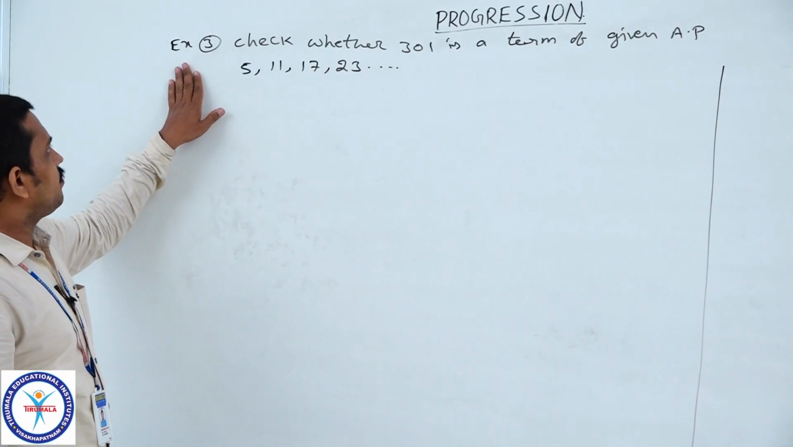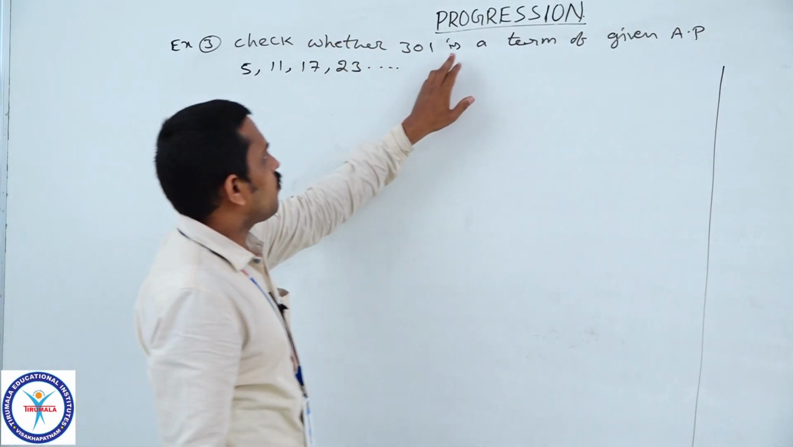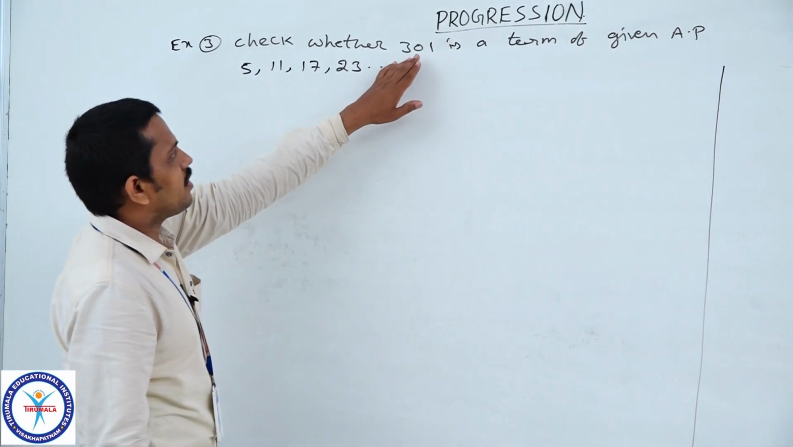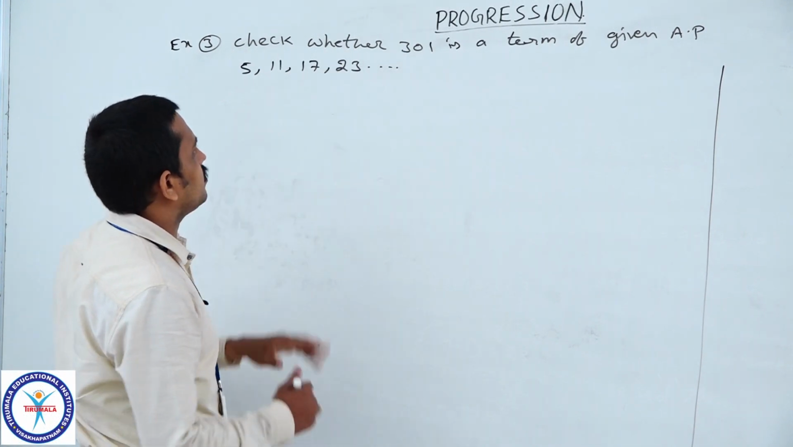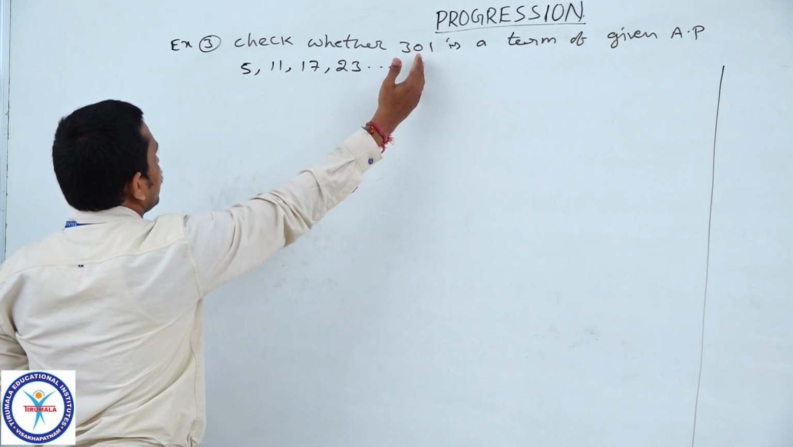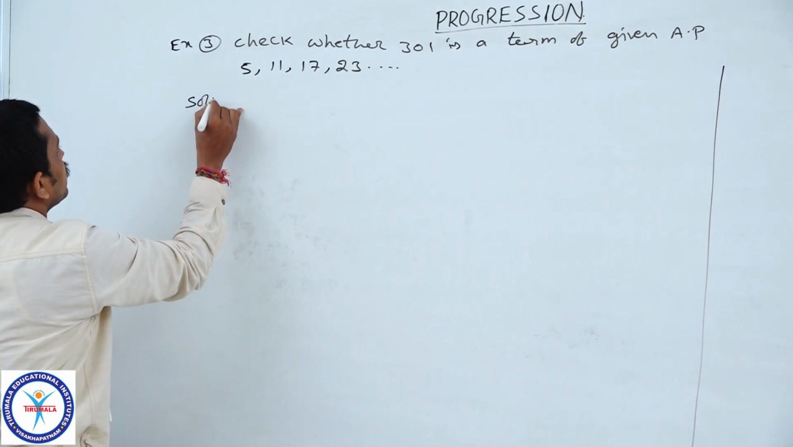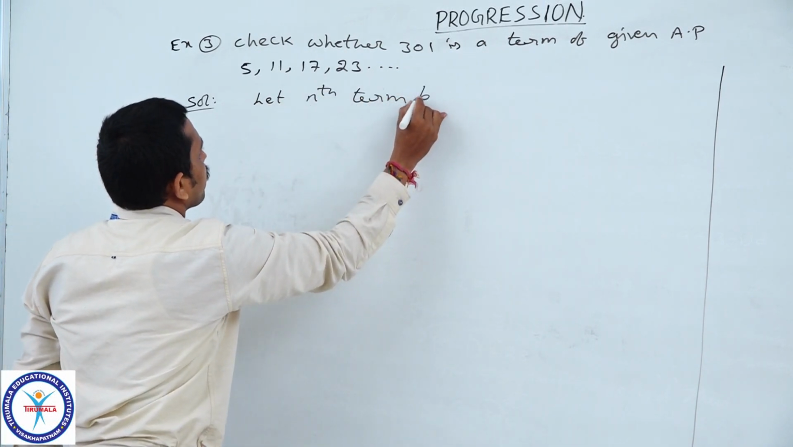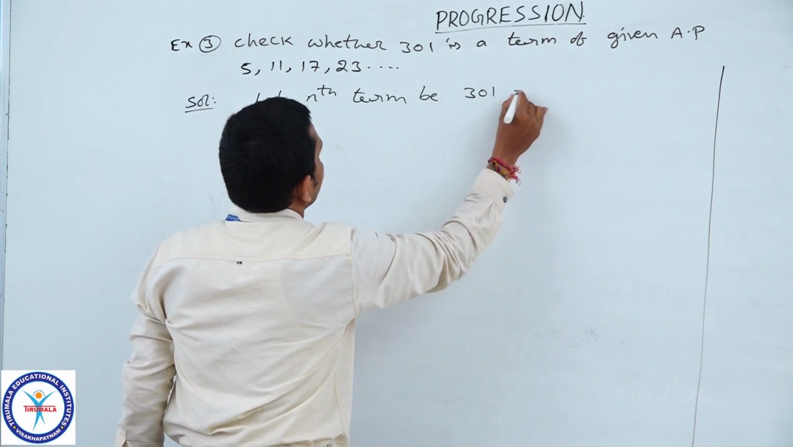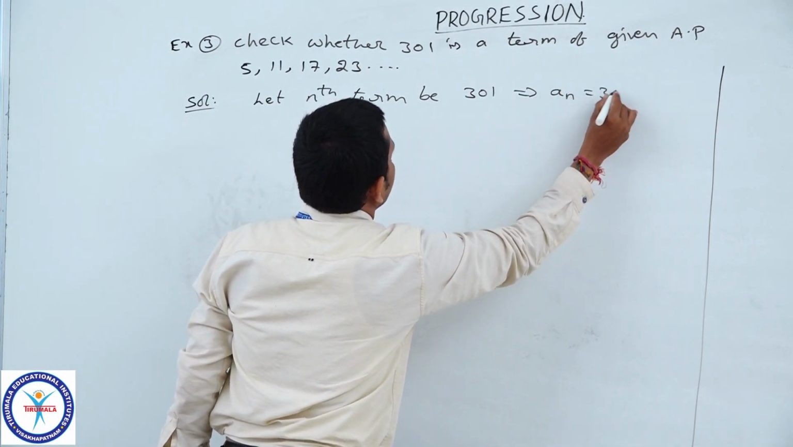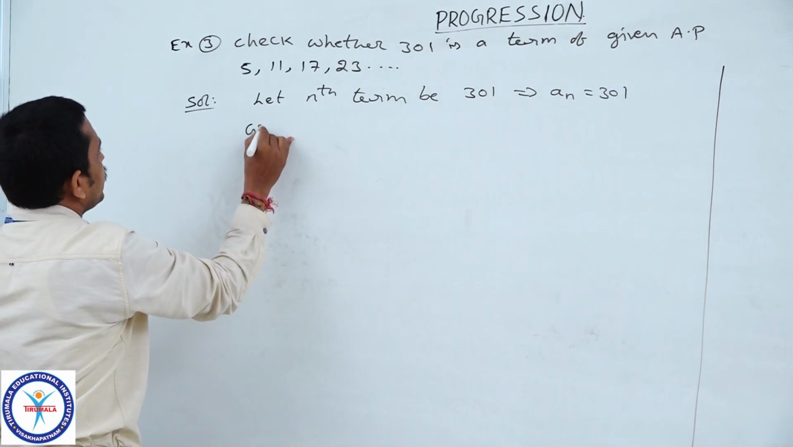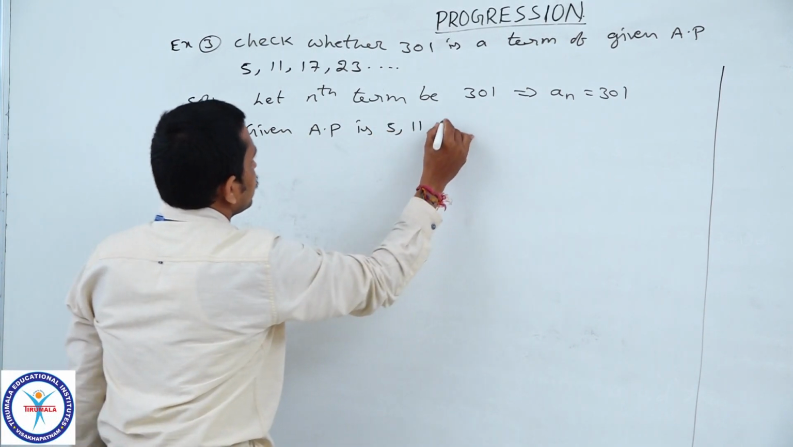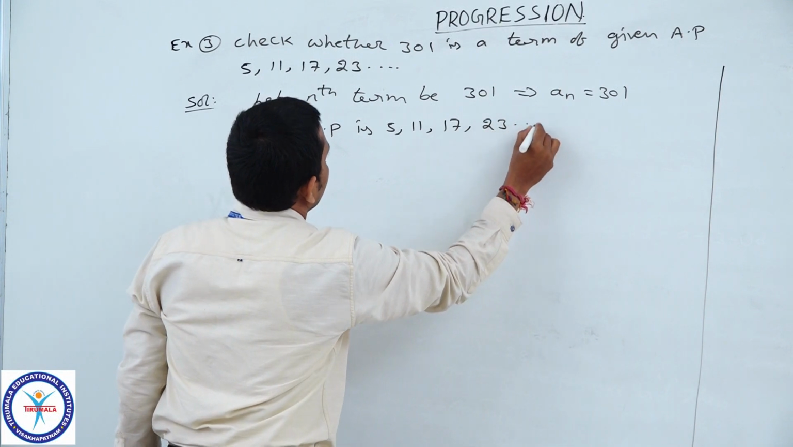Now we will see example 3. Here, check whether 301 is a term of the given AP. It means we have to check whether 301 exists in this sequence or not. So let us assume that 301 is the nth term. So let the nth term be 301, which implies an is equal to 301. Here the given AP is 5, 11, 17, 23 and so on.